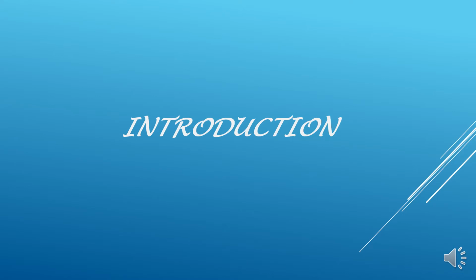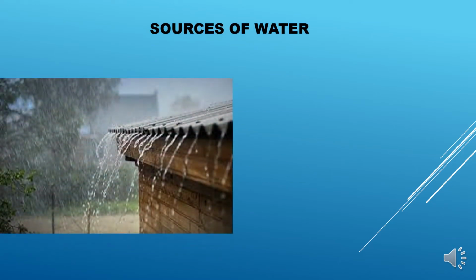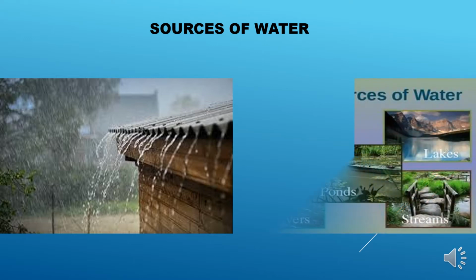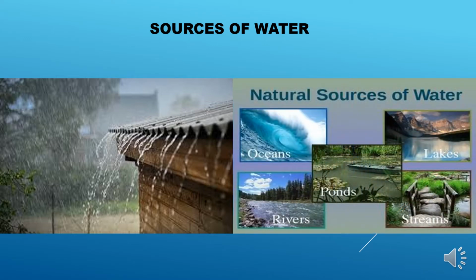Before going into our main theory part, we should know about water, its uses and its sources. As we all know, rainwater is the primary source of water, and the other sources of water are oceans, seas, rivers, ponds, lakes and streams.